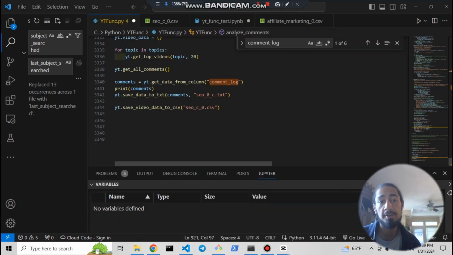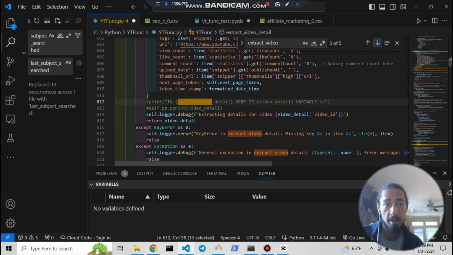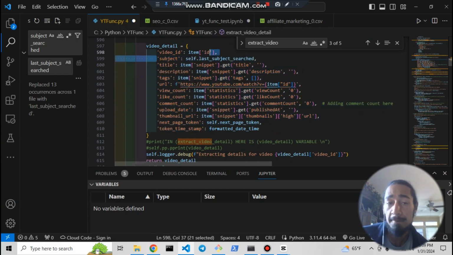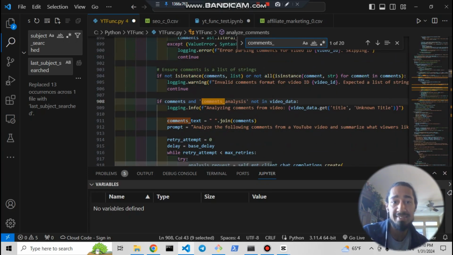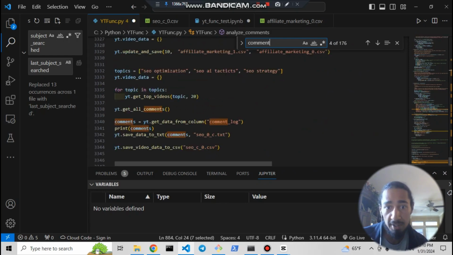So the error I encountered with the terminal printing out all those warnings, it was because in this function, get data from column, I didn't use the proper column name. And this function I'm pulling up shows you some of the baseline. This is all the baseline data you get. Anything you call extra, like comments, transcripts, are going to be stored separately, but comments are currently stored under comment log. Let's find out. It's whatever I put right here, comment log.